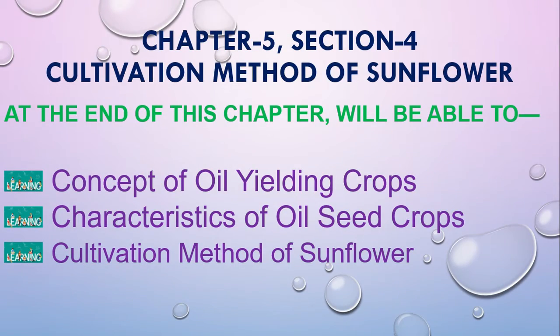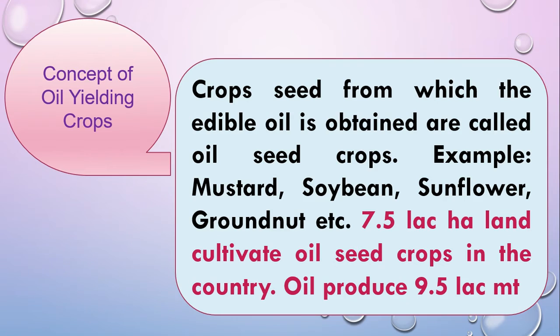Chapter 5, Section 4: Cultivation Method of Sunflower. Today in this lecture, first of all, I'll describe a little bit about the concept of oilseed crops, then the characteristics of oilseed crops, and the detailed cultivation method of sunflower. So what are oilseed crops?